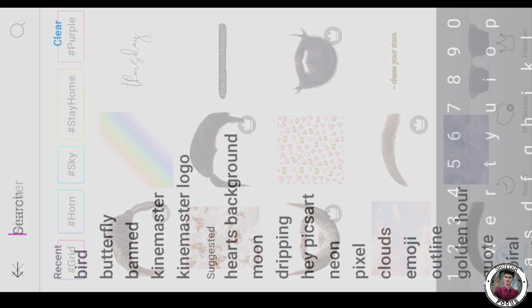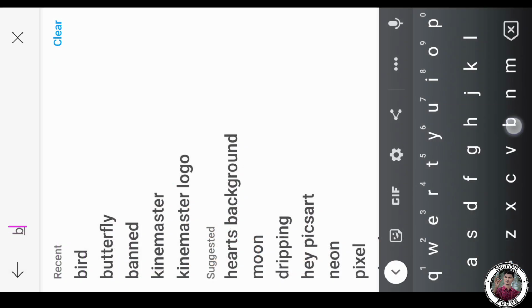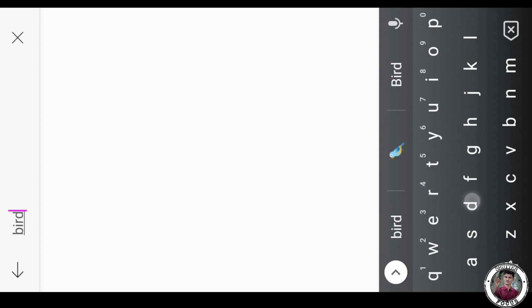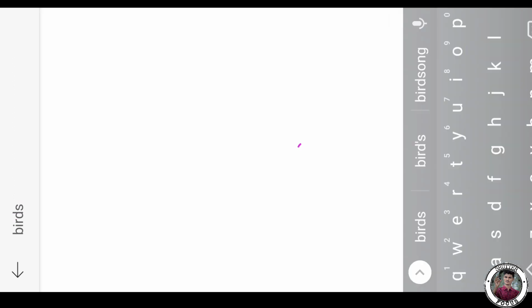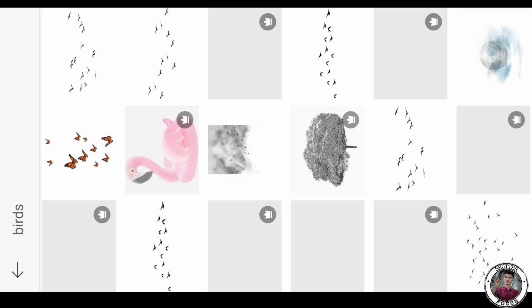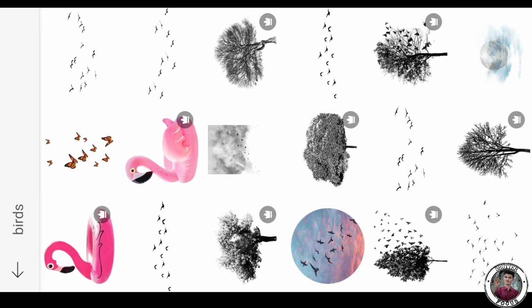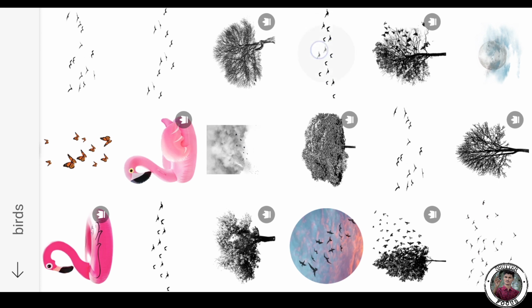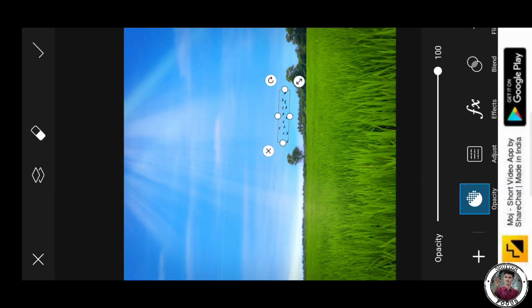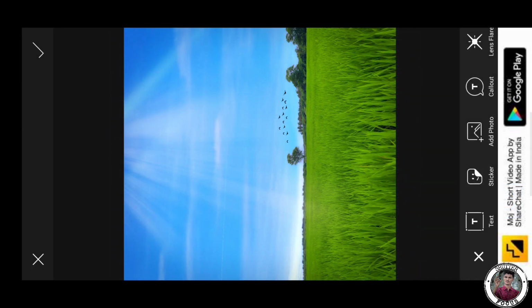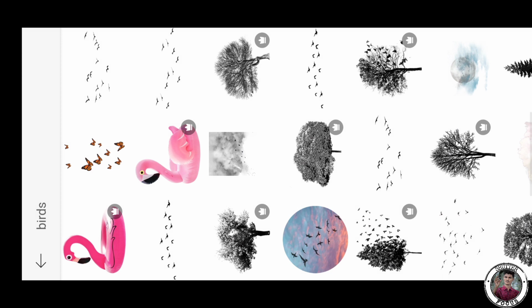Go to the search bar. Here search for birds. Here so many birds available. You can select anyone. I am going through this. Adjust these birds near the trees and click on the right mark.